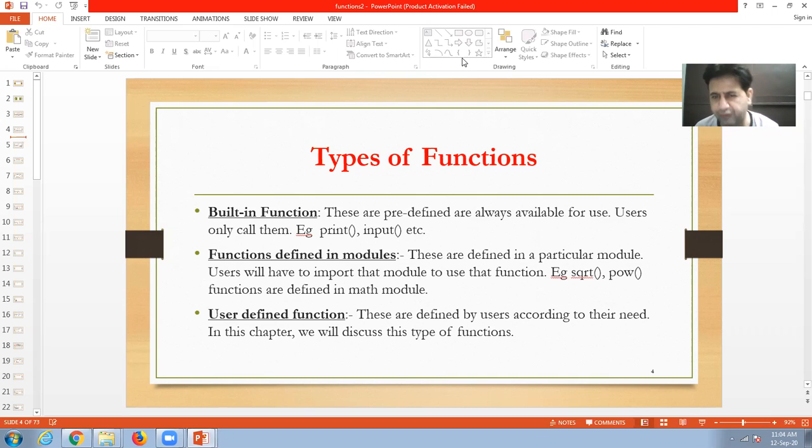For example, if we import the random module, we can use the different random functions. The third type of functions are called user-defined functions: functions which are declared by the user according to his or her requirement.